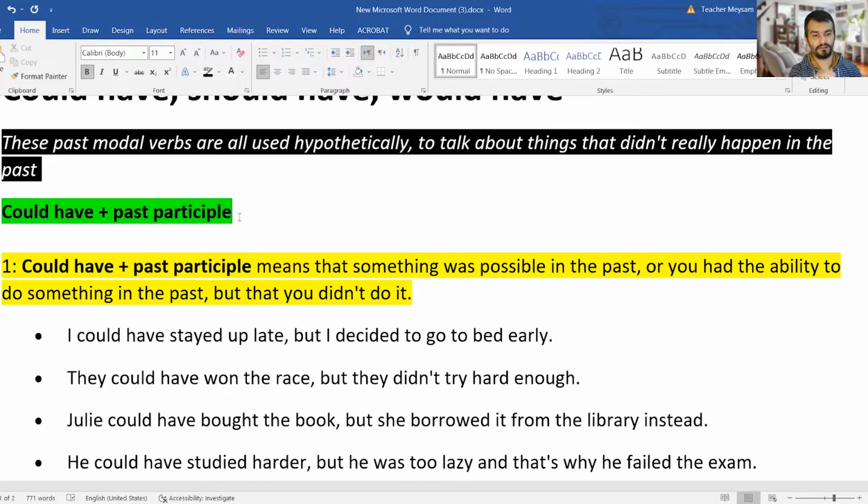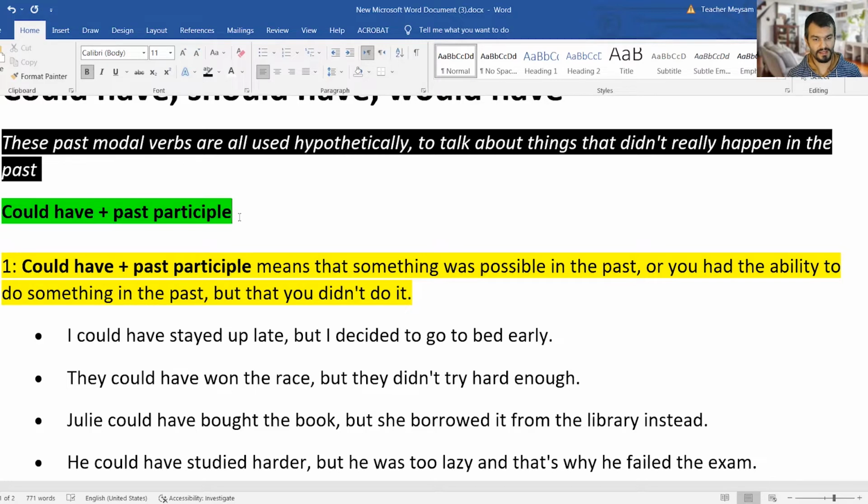Let's have a look at this first form. Could have plus past participle. What is past participle? Past participle means the verb number 3 or third form of the verb. For example, do, did, done. So done is the past participle, for example.